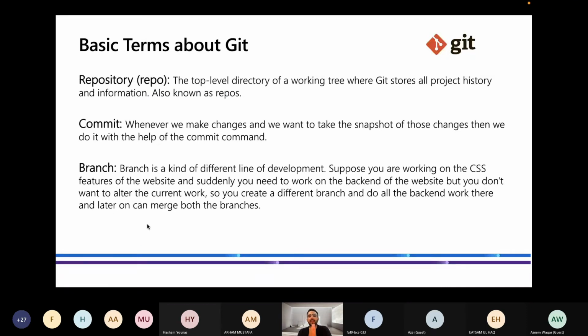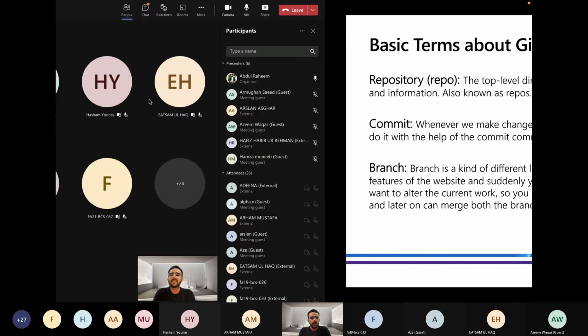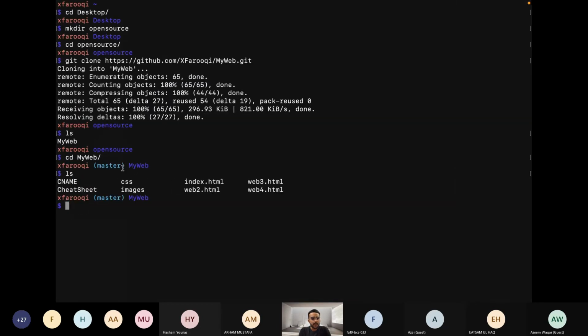Before getting deep into Git, we need to know some basic terminologies about Git. First of all, repository. I have talked a lot about repository, so now let's understand what a repository is. In simple terms, it is a folder in which all of your files are present. Like you can see here, my web is a repository.